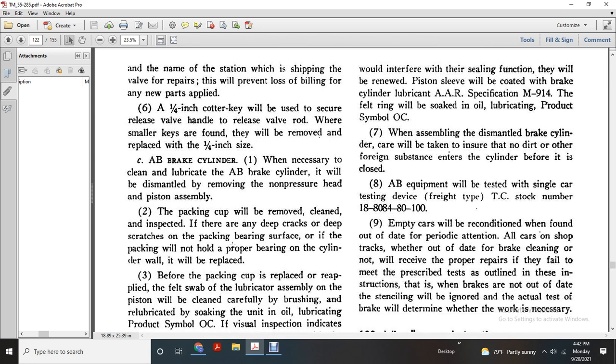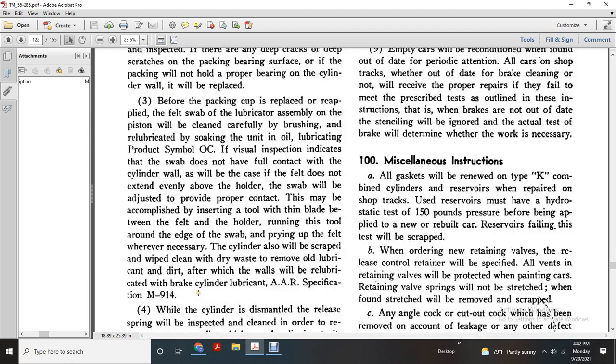MT cars reconditioned will be found without date, with the periodic inspection for the car shop track with the weather out of date. With the brake cleaning, on receipt of the proper repair, if the car fails to meet the prescribed test outlined in these instructions, the car's brake will not be marked out of date with stencils. The actual test for the brake will determine whether the work is necessary.